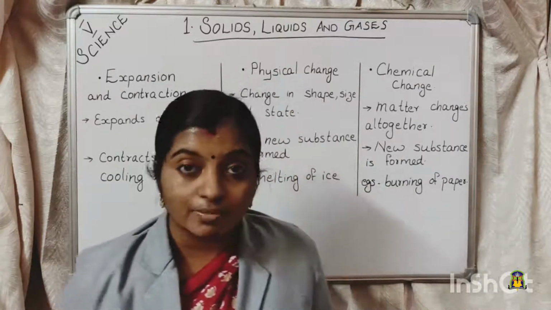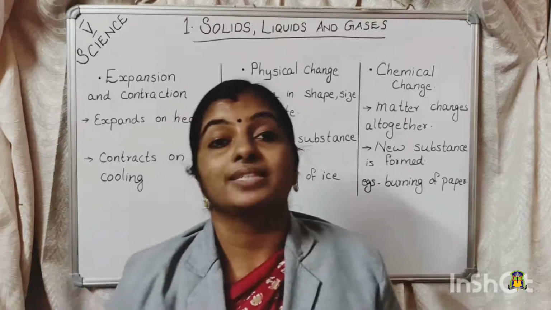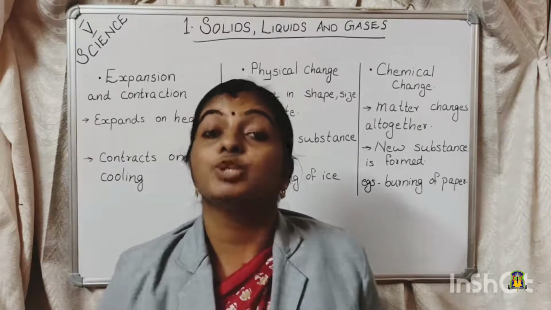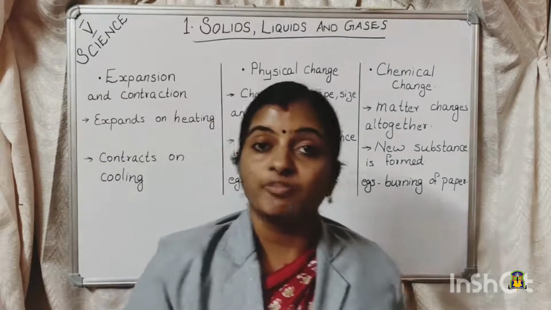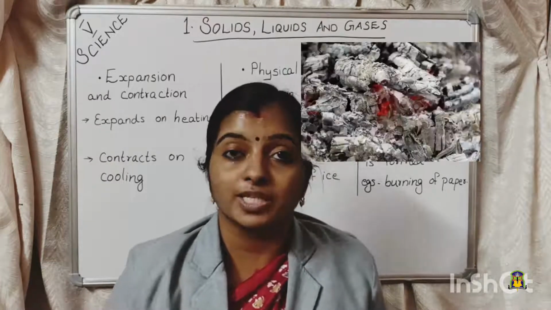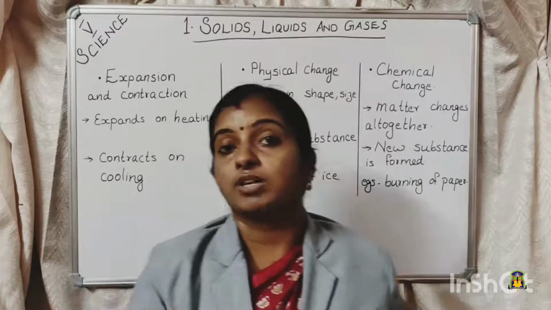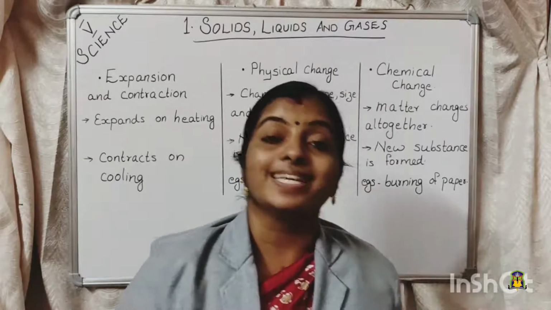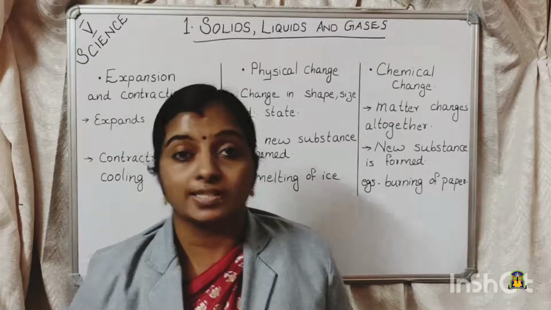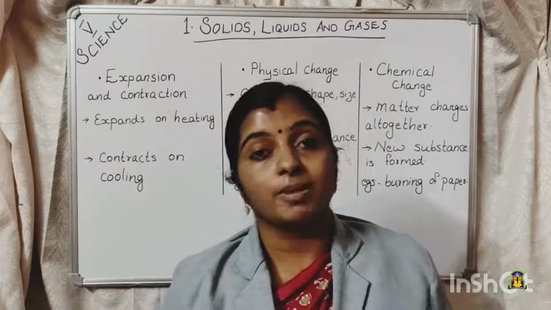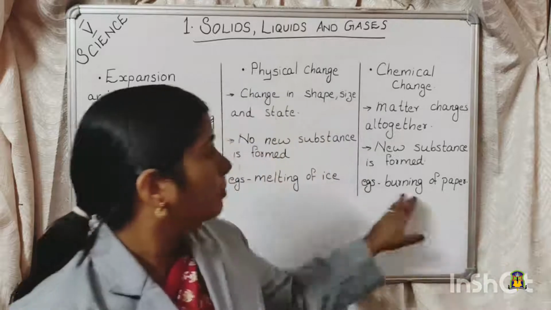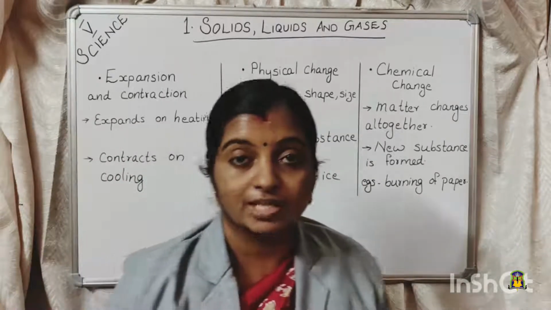So in the case of a chemical change, what is happening? The matter is getting converted into another thing. A new substance is formed. Burning of paper, burning of wood. What is the new substance formed? Ashes are formed, right? And these ashes cannot be again converted into paper or wood. So it is a chemical change. That means chemical changes are irreversible. They cannot be brought back to the previous stage. Burning of paper is an example of chemical change.